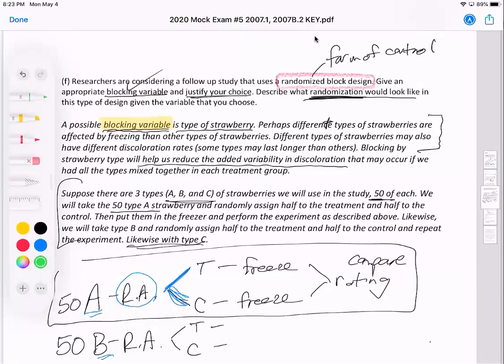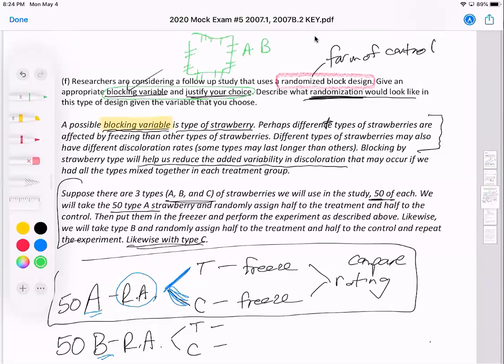In this question, I was very specific about justifying your choice and telling me a blocking variable, but sometimes in past exams, they haven't asked students for that, and they want you to mention that, even though they don't say explicitly. And frankly, even when they say justify your choice of blocks, students still kind of ignore that. And that happened on the midterm. I had a question about windows. It was kind of a picture like this, and you had these different window boxes, and you had to justify your choice of blocks, where to put an A type, where to put a B type window. And in that question, it said justify your choice of blocks, and many students didn't do that.